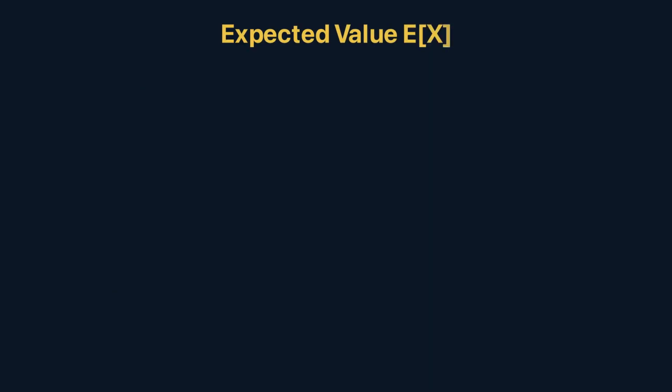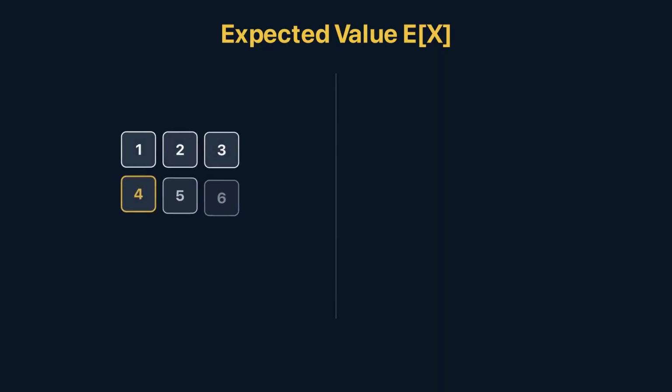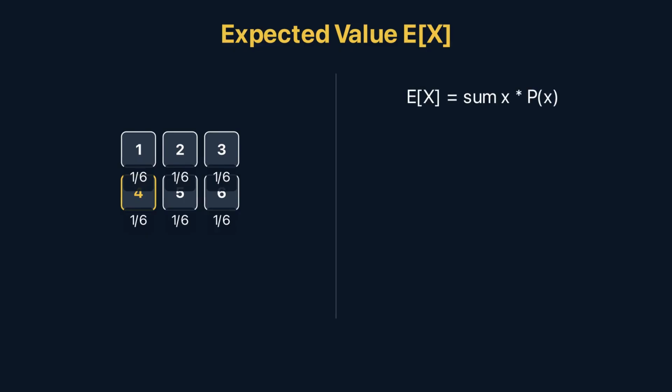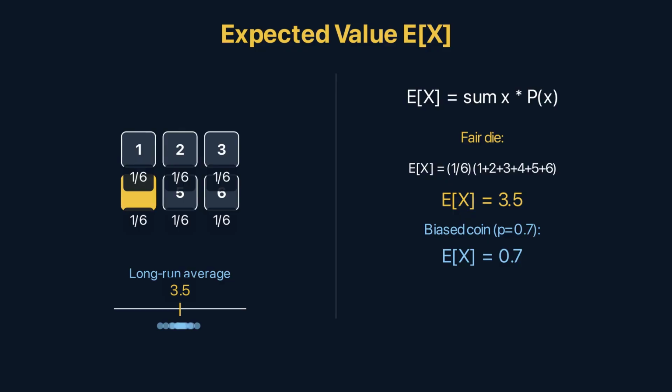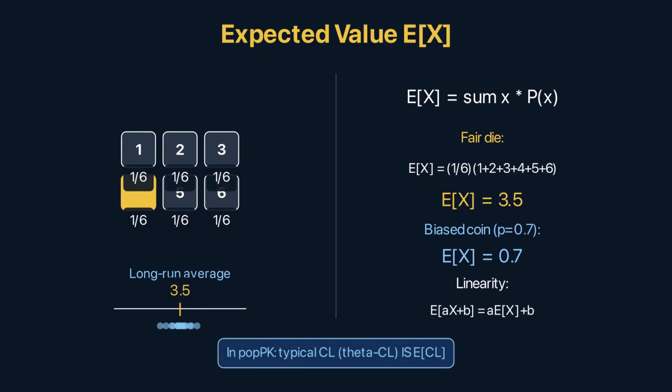The expected value is the long-run average. Play the game 1,000,000 times and average the payouts. E of X equals the sum of each value times its probability. For a fair die, E of X equals 1/6 times 1 plus 1/6 times 2, and so on all the way to 6. That's 3.5. You'll never roll 3.5, but it's the average. For a biased coin with 70% heads, E of X equals 0.7. In population pharmacokinetics, the typical clearance, theta, is the expected value of clearance across the population. It's the average factory speed.